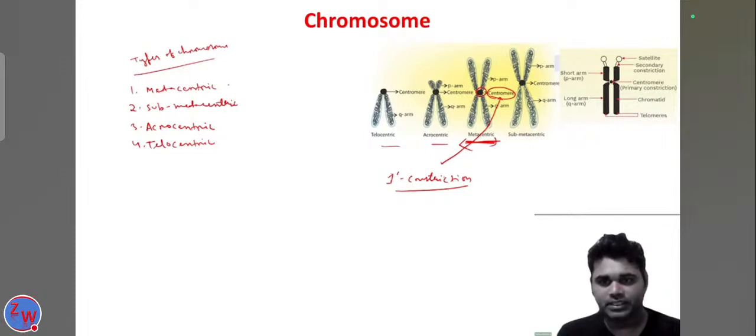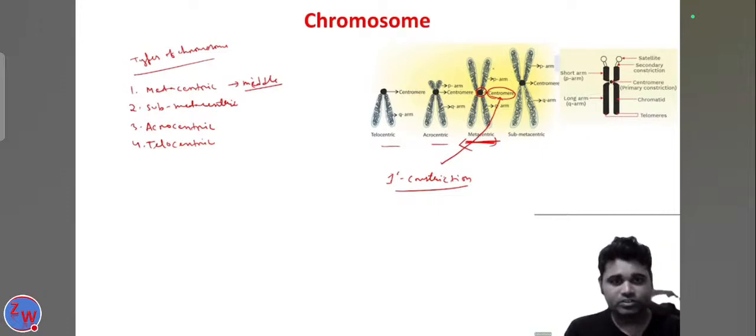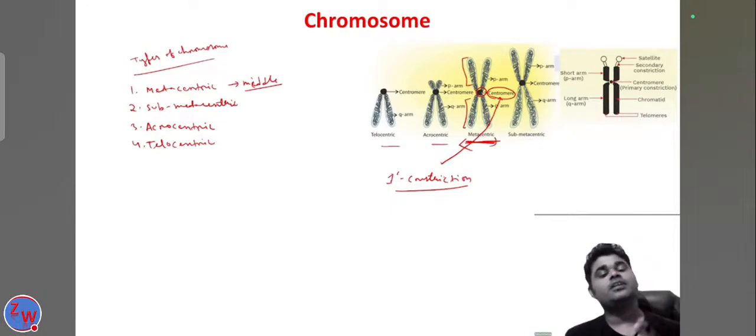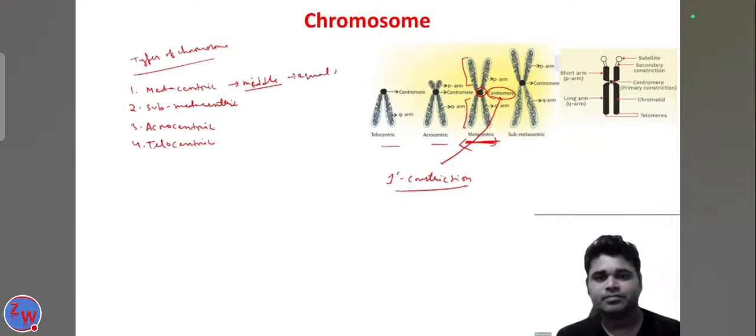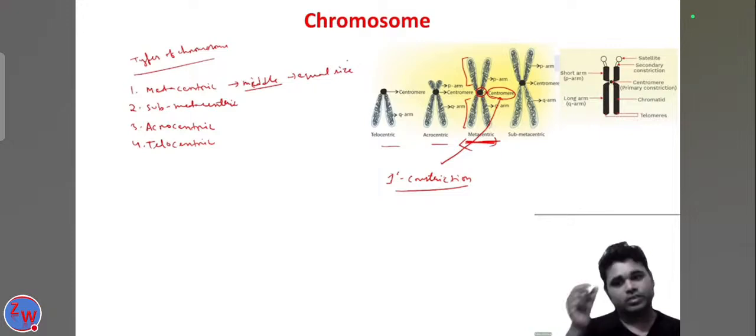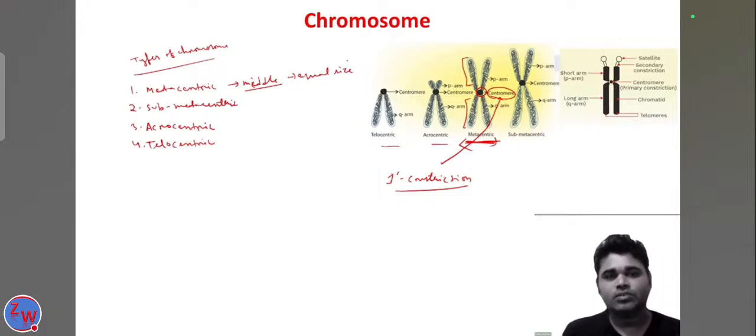So that means in the metacentric, the centromere is present at the middle of the chromosome. This is one arm, this is the other arm of the chromosome. Because the centromere is present at the middle, these two arms are of equal size. Okay, so this is the metacentric chromosome.